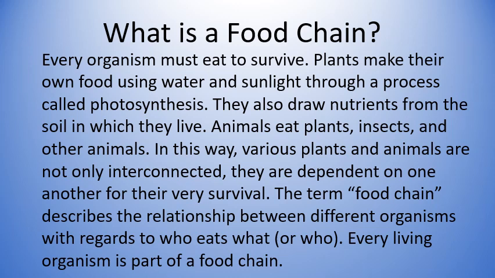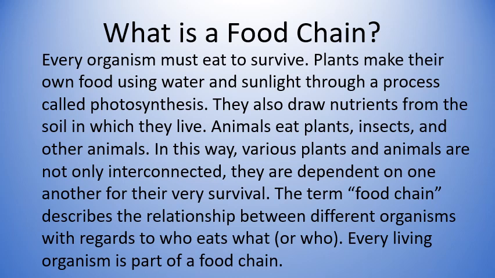Every organism must eat to survive. Plants make their own food using water and sunlight through a process called photosynthesis. They also draw nutrients from the soil in which they live. Animals eat plants, insects, and other animals. In this way, various plants and animals are not only interconnected, they are dependent on one another for their very survival. The term food chain describes the relationship between different organisms with regards to who eats what or who.